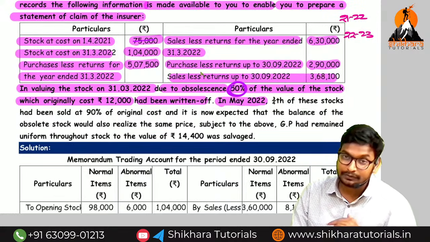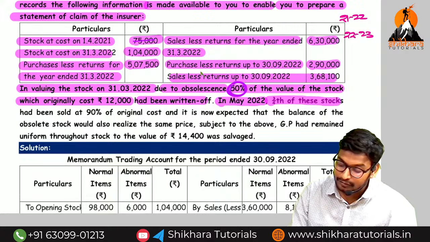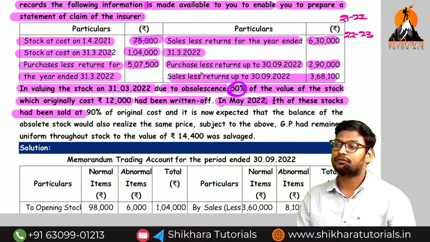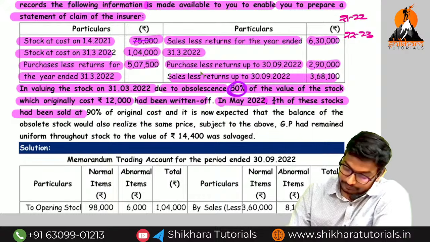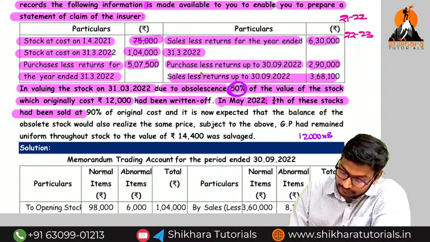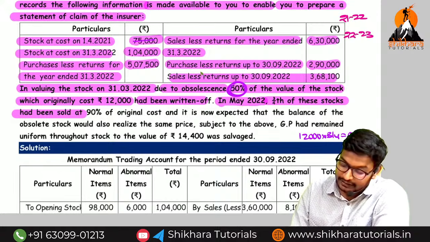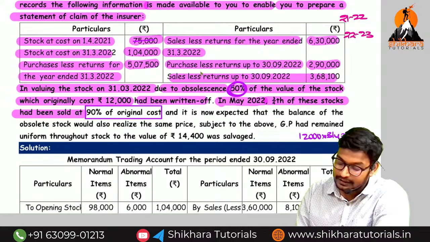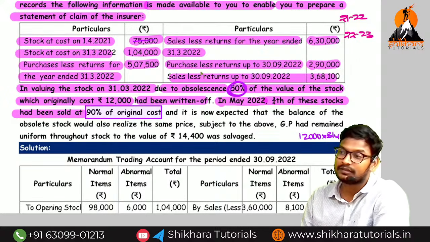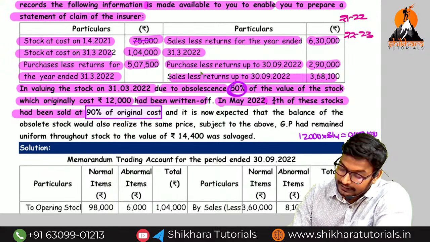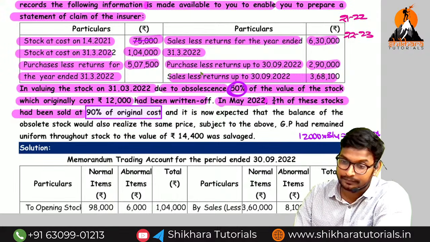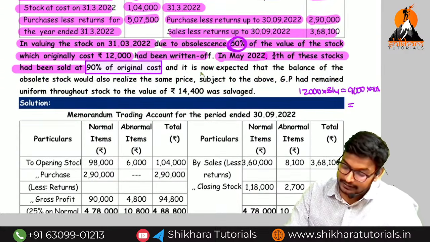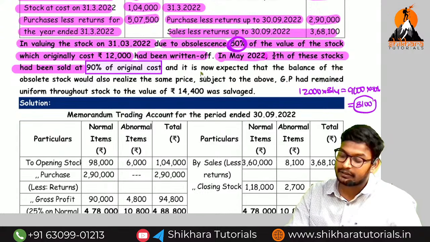And in May 2022, means which year, amma? Current year, 3/4 of these stocks had been sold. So 3/4 of the stock means how much, amma? 12,000 into 3/4, how much? 9,000. So 9,000 value of stock, they were sold at 90% of the original cost. So what is the original cost, amma? 9,000 is the original cost. They have sold at 90%. So 90% into 9,000, how much, amma? Just a second, guys. 8,100. So this 8,100 is the abnormal sales.